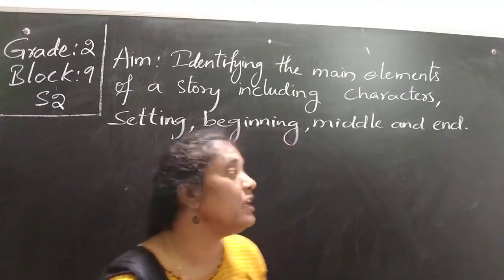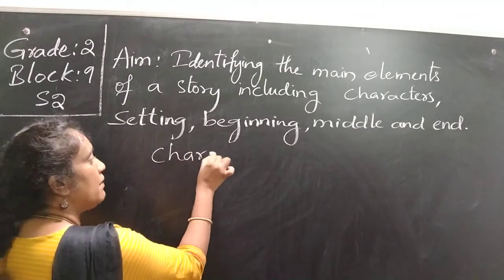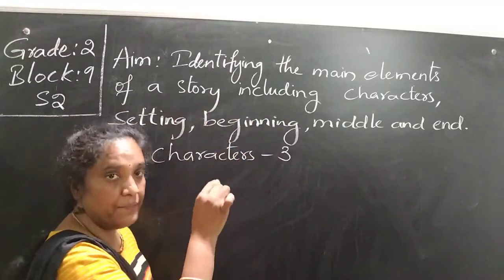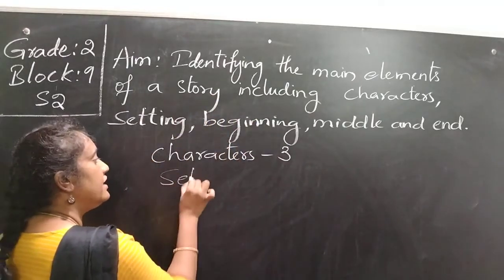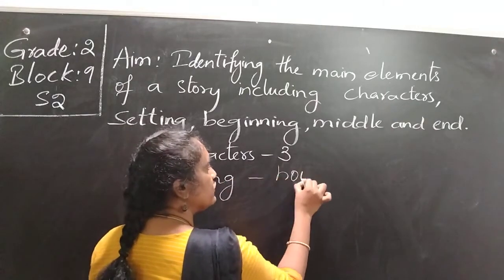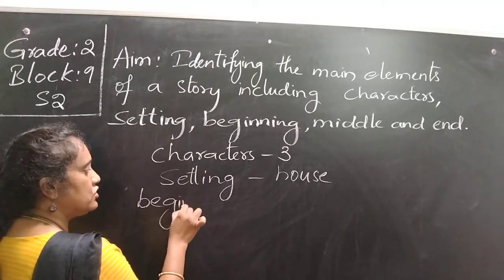Now coming to the middle of the story. If I take the characters, there are three characters in this story. And the setting is the house of Sam. Now coming to the beginning of the story. What is the beginning of the story?